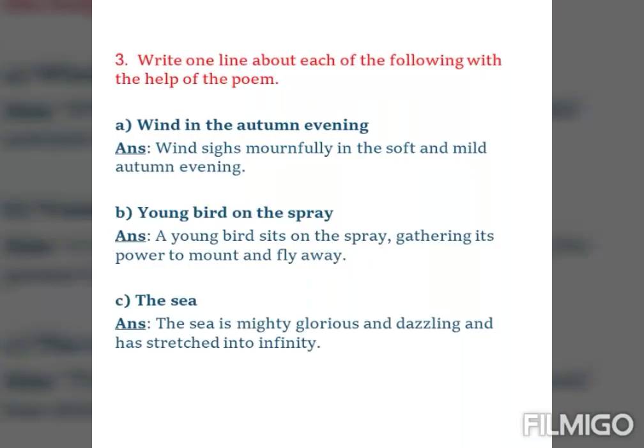Question number 3. Write one line about each of the following with the help of the poem. A. Wind in the autumn evening. And the answer is, wind sighs mournfully in the soft and mild autumn evening. B. Young bird on the spray. And the answer is, a young bird sits on the spray, gathering its power to mount and fly away. C. The sea. And the answer is, the sea is mighty, glorious and dazzling and has stretched into infinity.